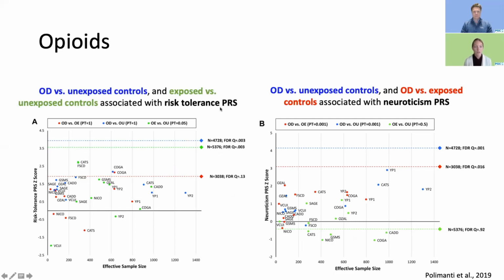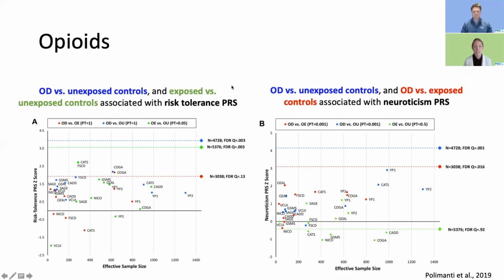So he saw that the risk tolerance PRS was significantly associated when he compared individuals with opioid dependence to unexposed controls, and when he compared exposed controls to unexposed controls. If we look at the neuroticism PRS, we see that Renato saw significant associations with the opioid-dependent individuals and unexposed controls contrast, and the contrast of opioid-dependent individuals and exposed controls.